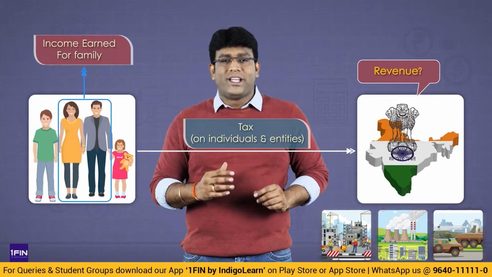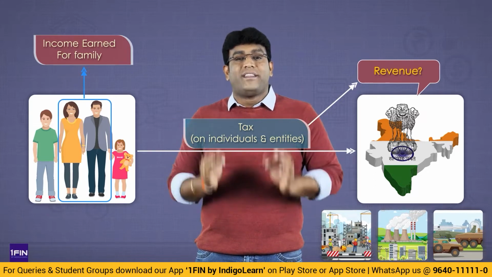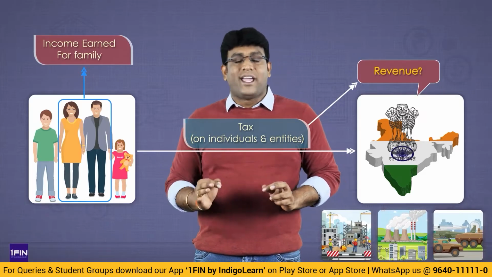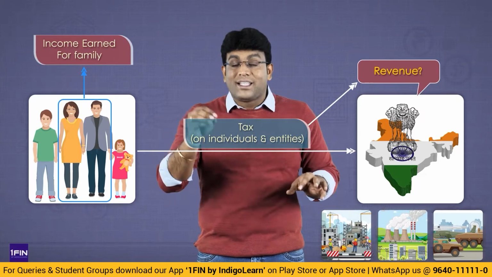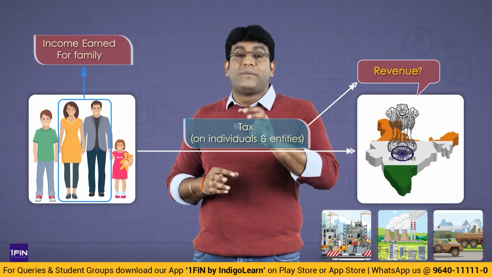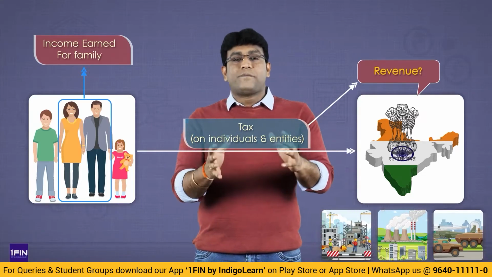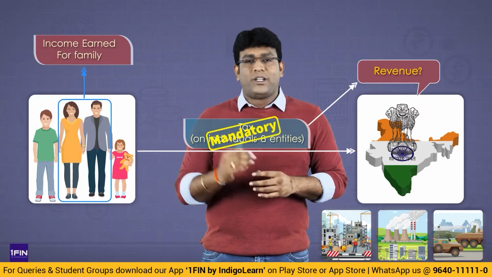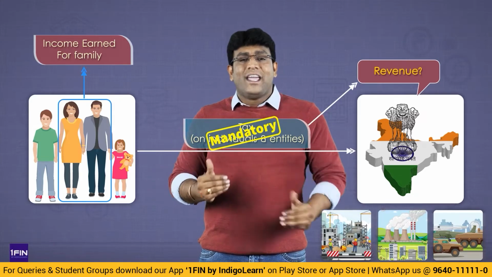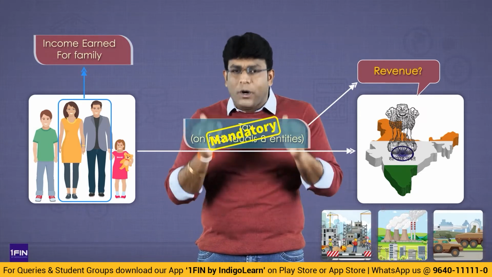So what did I just say, my dear students? Tax is a basic source of revenue to the government in order to meet the expenditures. Now it is also important to note that this tax is a compulsory fee that is levied by the government. When I say levied, that means it is imposed by the government. So for example, if the government is telling Mr. Shiva Teja, you please pay income tax, I cannot tell them, no, I'm not interested, let's see next year. I don't have an option to say that, because this tax is a compulsory fee which I have to pay. I cannot say I will not pay. I am responsible to pay.